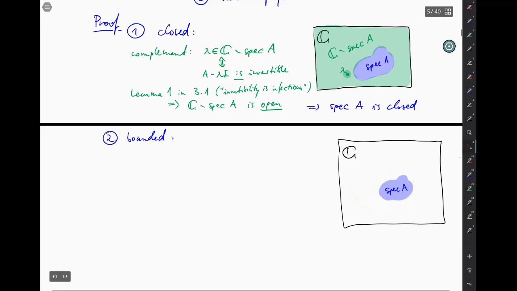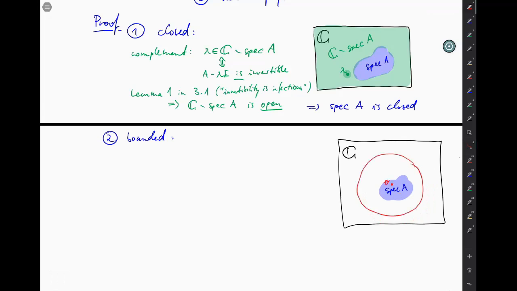So boundedness means it fits inside a circle with a finite radius, and the most natural choice for the midpoint is usually the origin of the complex plane. Okay, maybe it's here. It could be in the spectrum, it could be outside, it doesn't matter. What matters is that you find a radius that is finite, but large enough so that this circle here encloses the spectrum, or so that this whole disk here covers the spectrum.